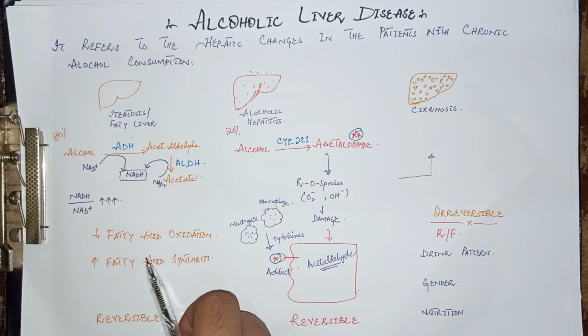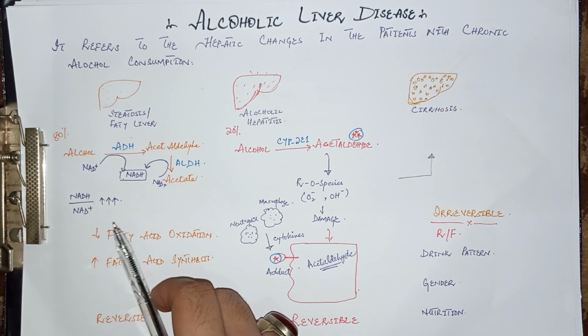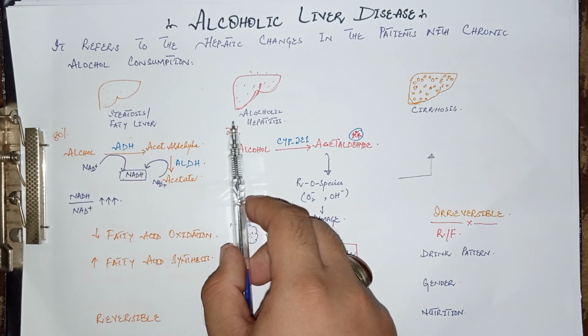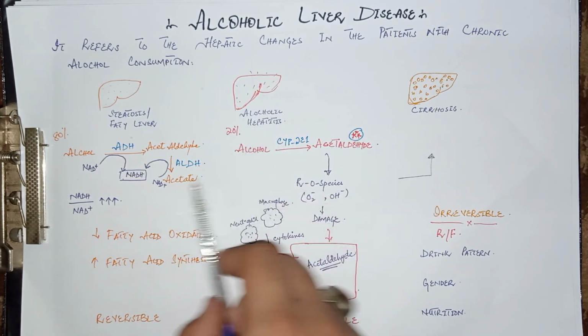As a result, fatty liver develops, that is deposition of fat occurs in the liver. It is a reversible condition. It has good prognosis as compared to other forms, but if it is untreated it can convert into alcoholic hepatitis.